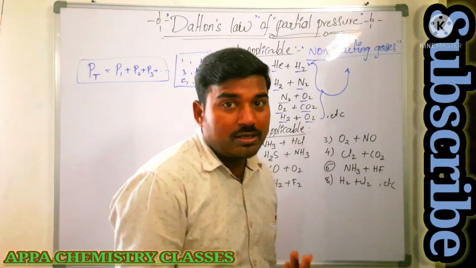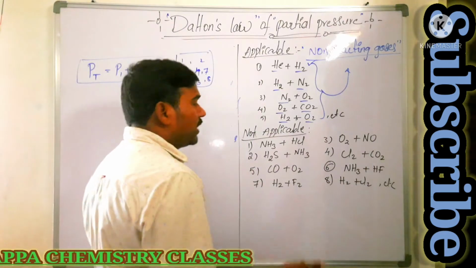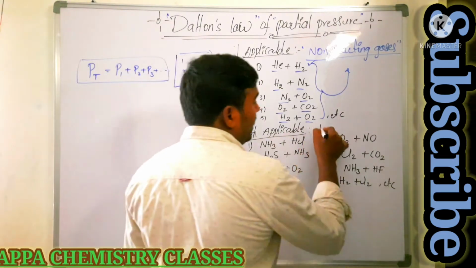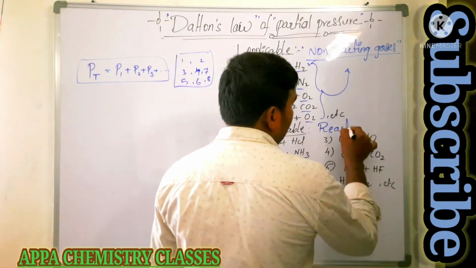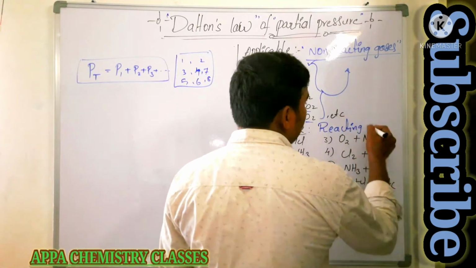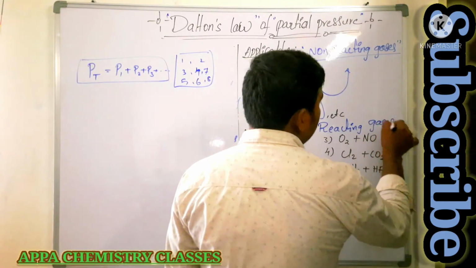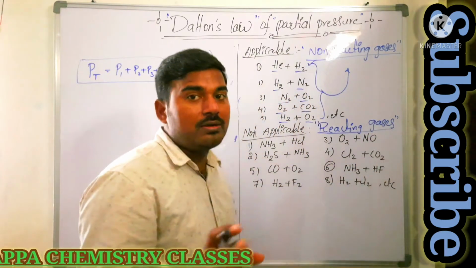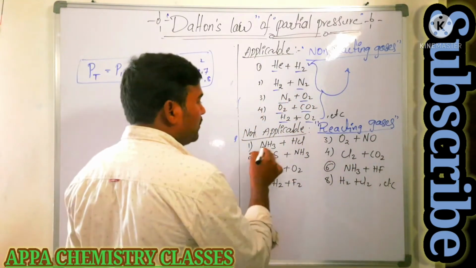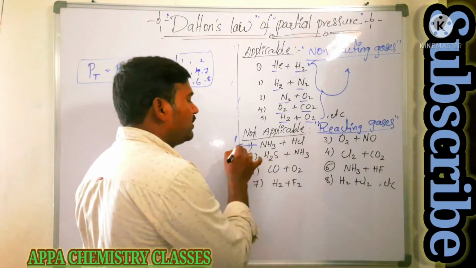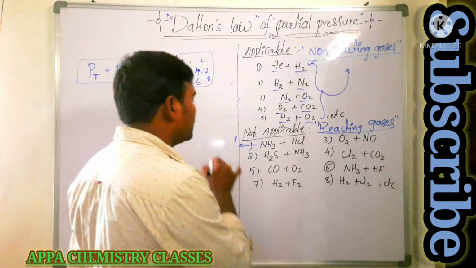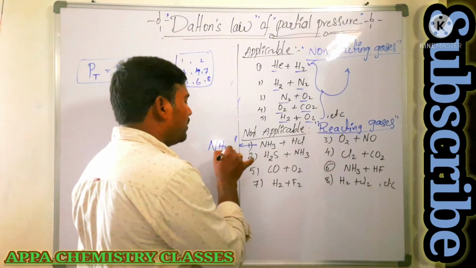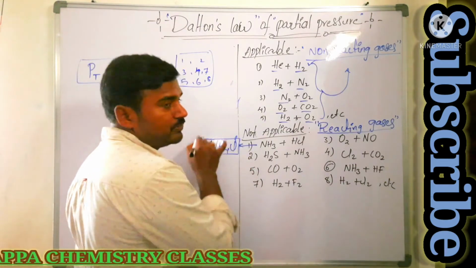For which gases is Dalton's law not applicable? For reacting gases. If the container has reacting gases, Dalton's law of partial pressure is not applicable. For example, when ammonia and HCl react, as we saw in the previous video, we get ammonium chloride, white colored fumes.